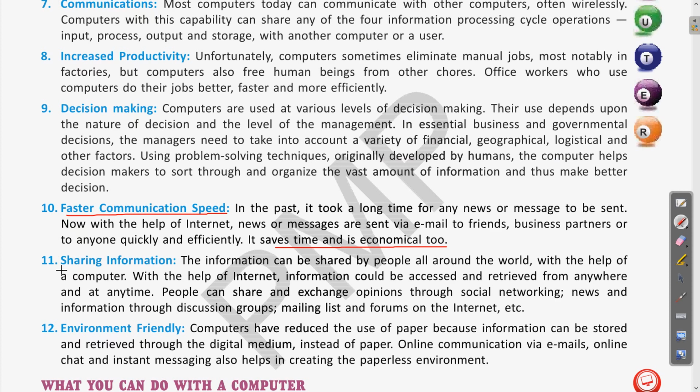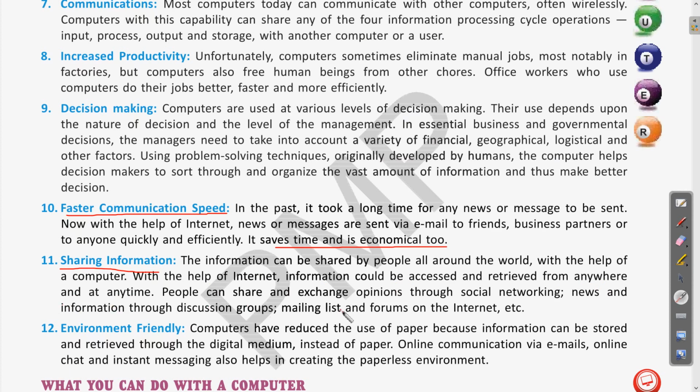Next is sharing information. Let us see how the computer is used for sharing information. As we are already using various sharing techniques, let us read this. The information can be shared by all people all around the world with the help of a computer. With the help of the internet, information can be accessed and retrieved from anywhere and at any time.